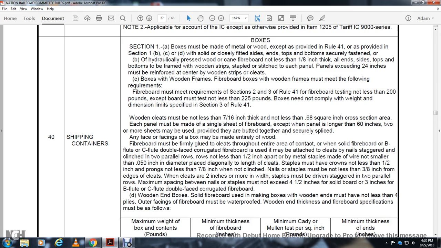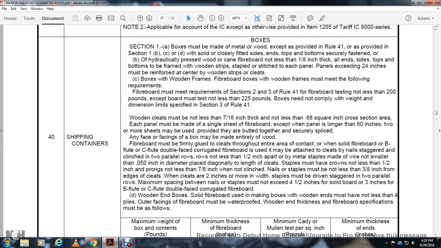Fiber board must be firmly glued to the cleats throughout the entire area of contact with the side of solid fiber board, or B flute with C flute double-face corrugated fiber board. Cleats must be made and attached with nails staggered and clinched in two parallel rows, not less than 1/2 inch, or with metal staples made with wire no smaller than 550 thousandths of an inch in diameter, placed diagonally.